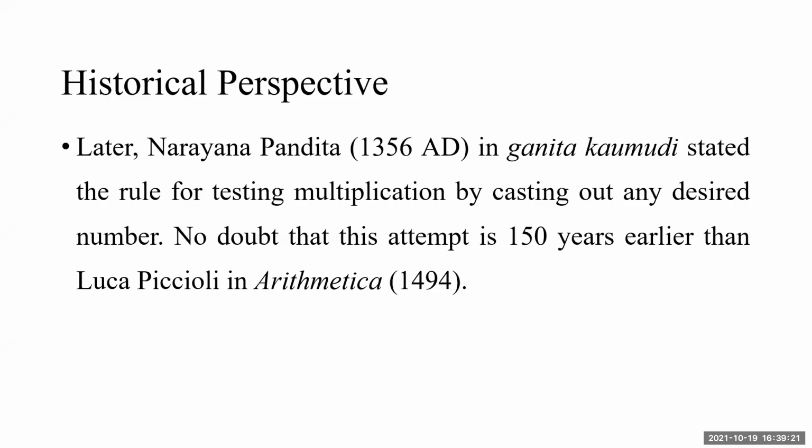This happens 150 years earlier than Luca Pacioli in Arithmetica. In Western history, such methods of checking by casting out any number you like first appear in the arithmetic of 1494, but there is a difference between Narayan Pandit and Luca Pacioli.